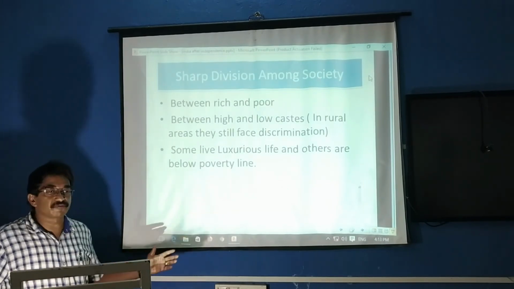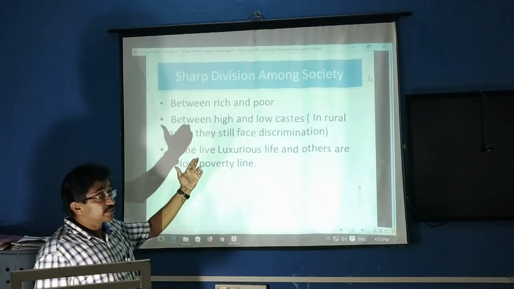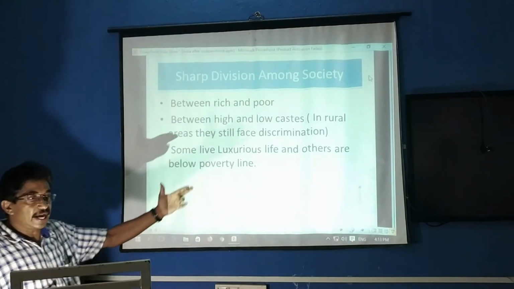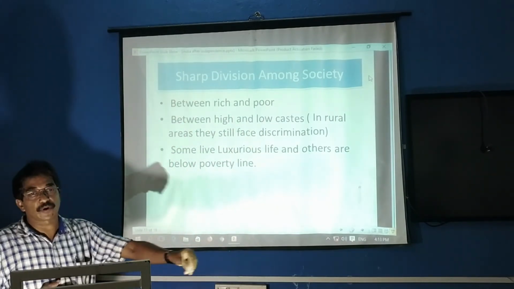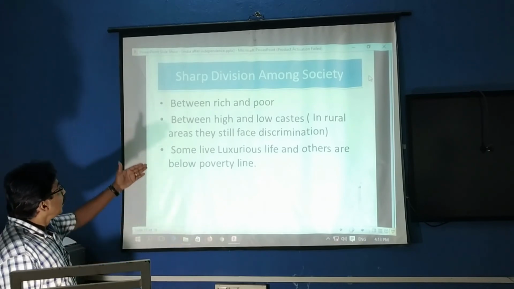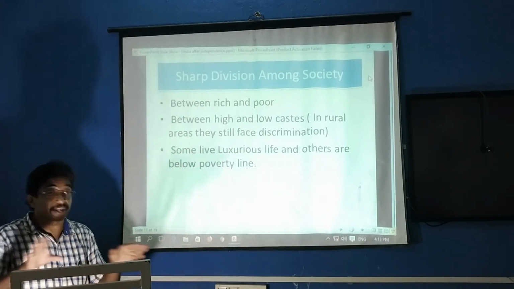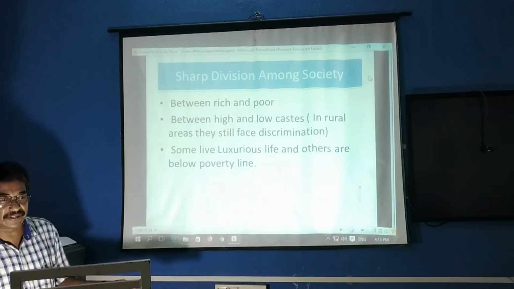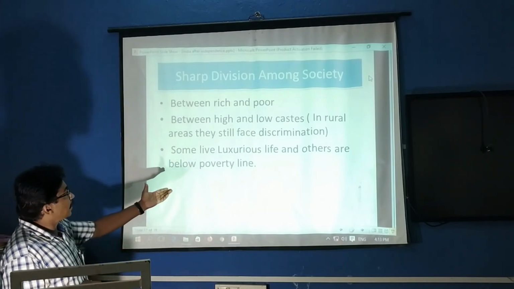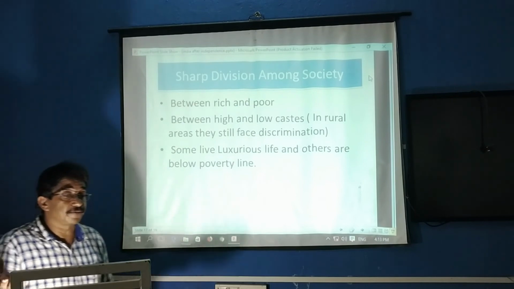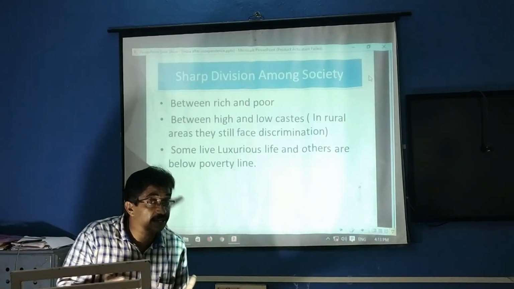Some problems are still there. The gap between rich and poor is still remaining, and the problem between high caste and low caste also still remains. We could not completely resolve that. Some are living a luxurious life, and some are living in very pathetic conditions.